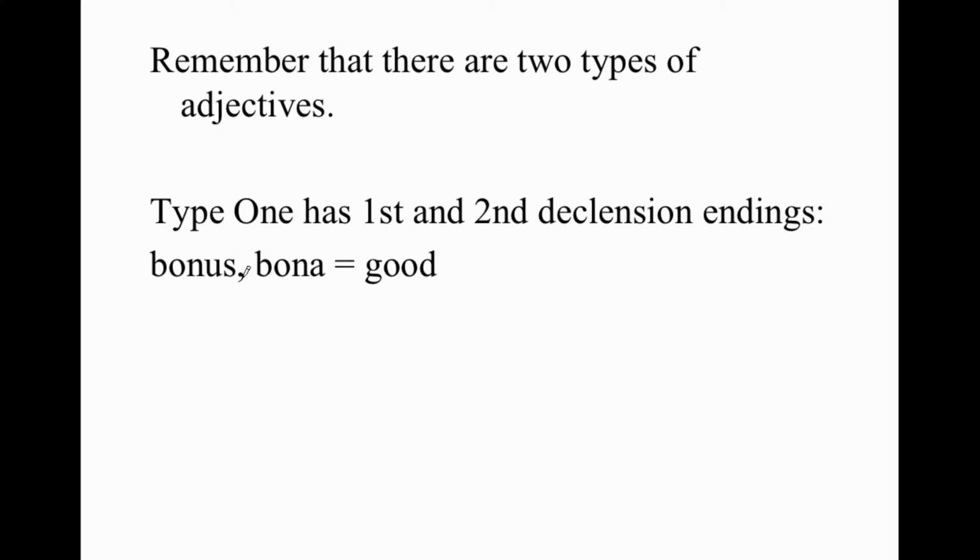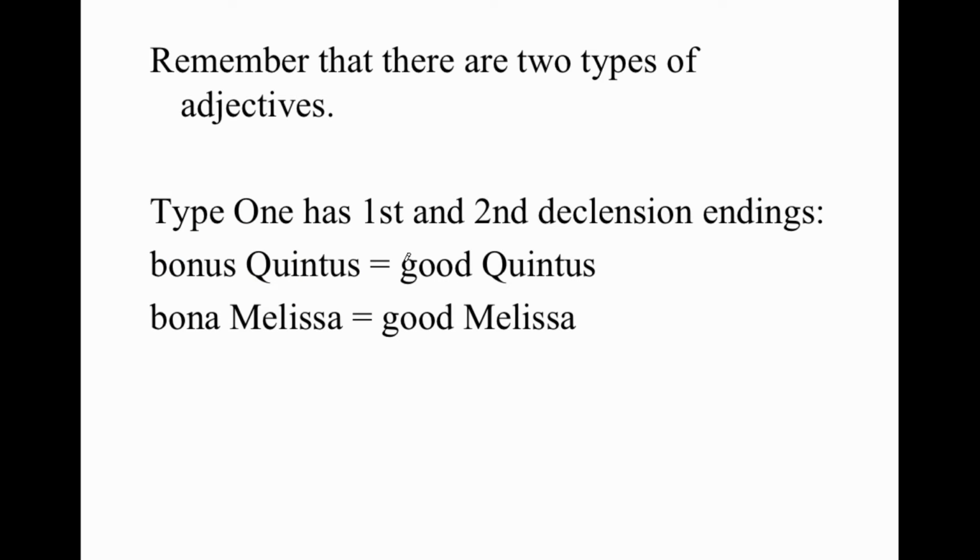Remember that there are two types of adjectives. Type 1 uses the first and second declension endings. So the adjective for good exists in any of the forms: bonus, second declension endings; bona, first declension endings to describe feminine. Not listed here are the neuters, which are mostly like the masculine forms in this case. And so, if we want to call Quintus good, it's bonus Quintus. If we want to describe Melissa as good, bona Melissa.